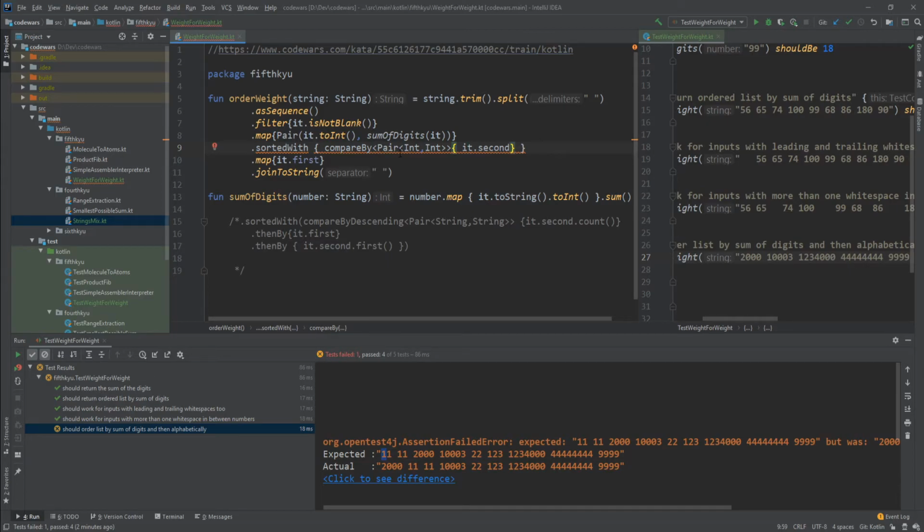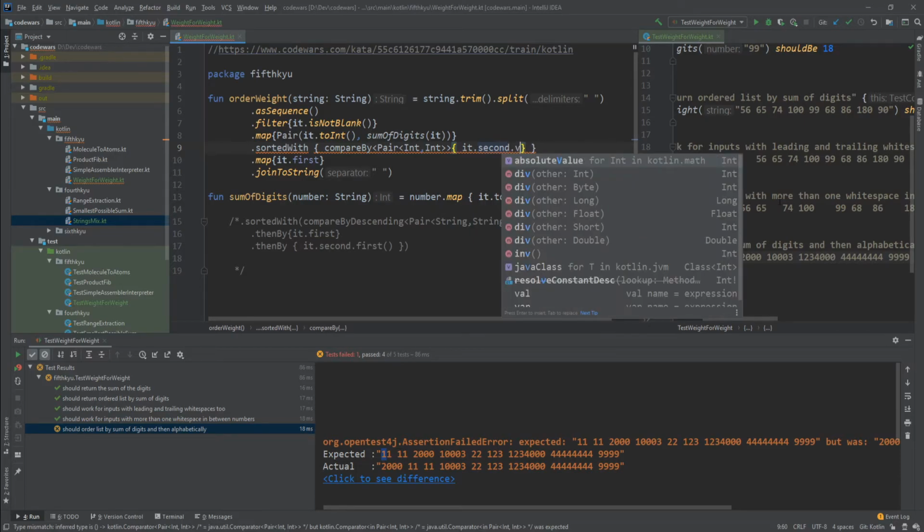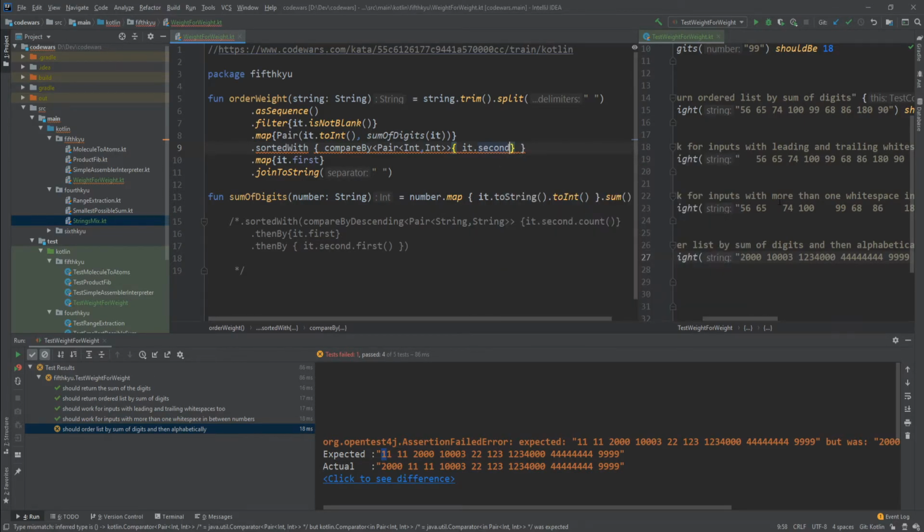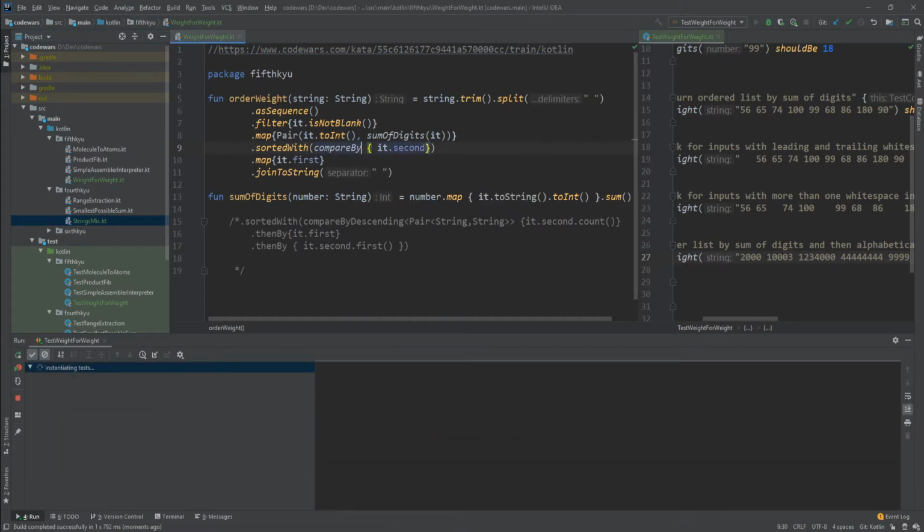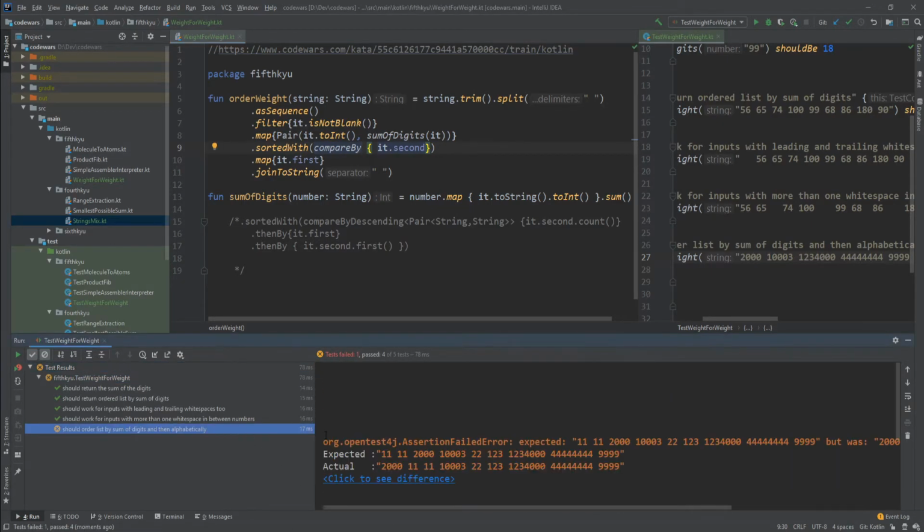Compare by pair int type mismatch. Second. Compare by. SortedWith is a function. Okay, so now it should do the exact same thing as before. Yes, okay, we have the same problem.